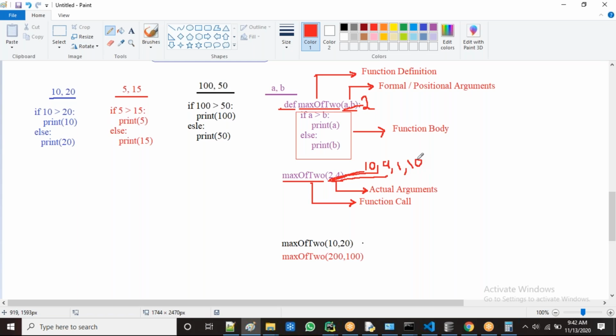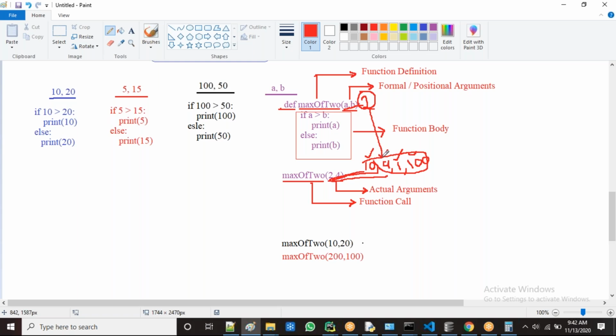The length is changing, not the same length. It's called variable length arguments.